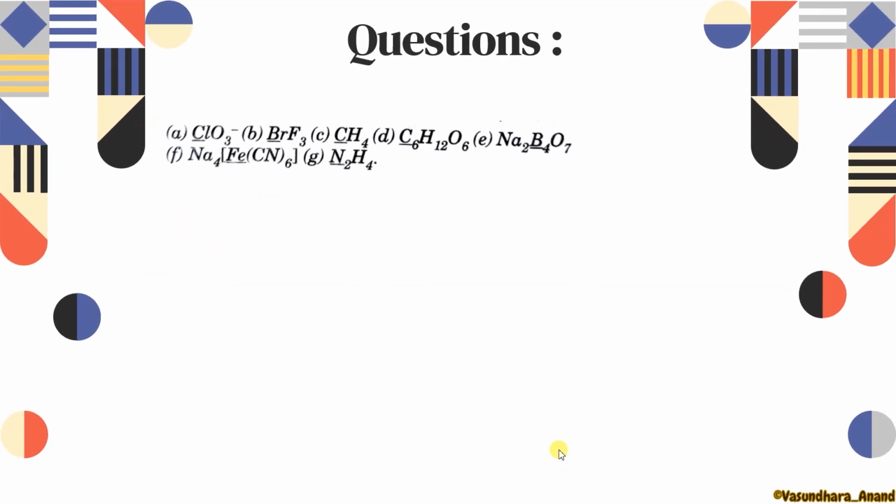Clear? Now here are some questions that are going to be homework for you. I have made your work very easy, because I have underlined, and now I tell you to find the oxidation number. So this is the homework for you. I will give it to you in PDF form.